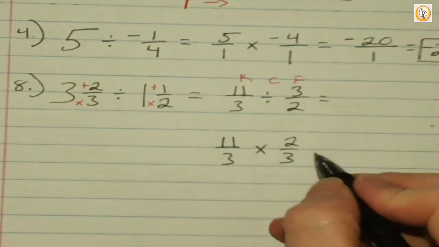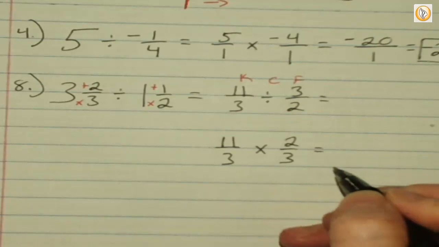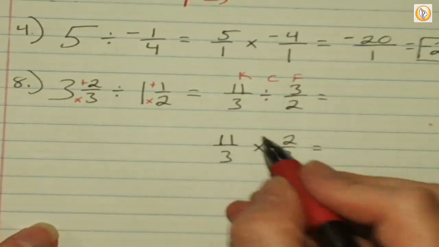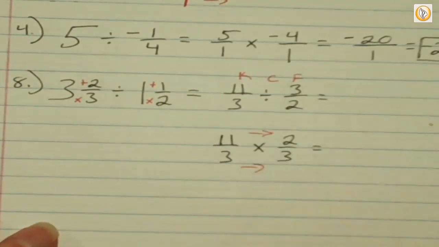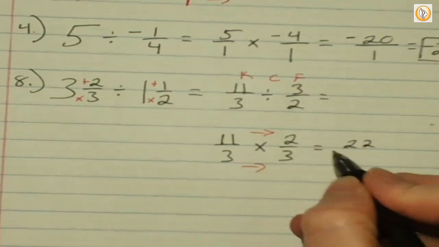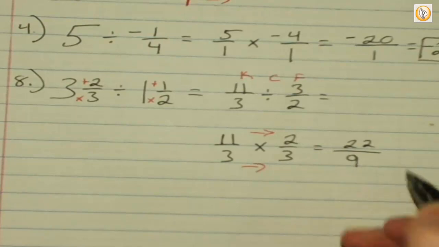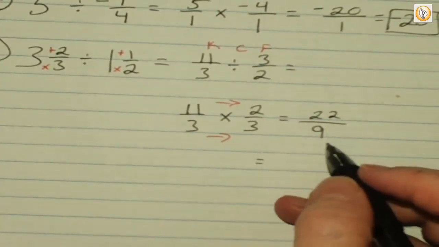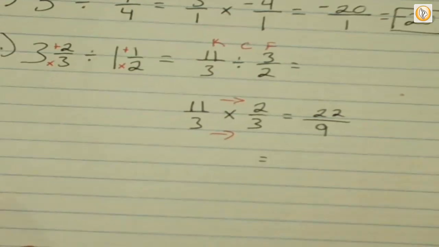Now, Tanner, is there any cancellation that I can do? Mm-mm. You're correct, there's nothing. We can't do anything with the 2 and the 3 or the 11 and 3, so we just multiply across. So Tanner, 11 times 2 is? 22. And 3 times 3 is? 9. And we're going to put that in a mixed number. 9 goes into 22. How many times?